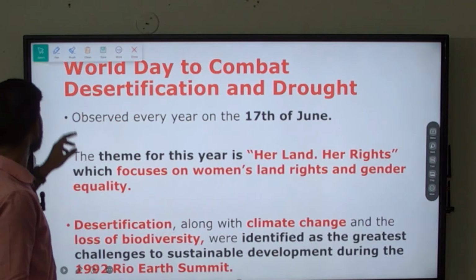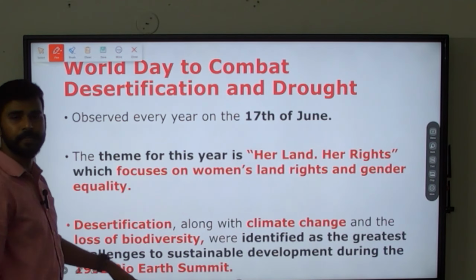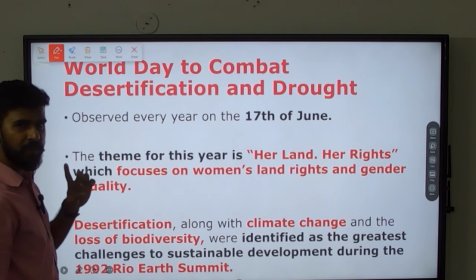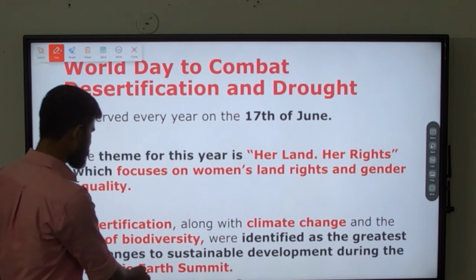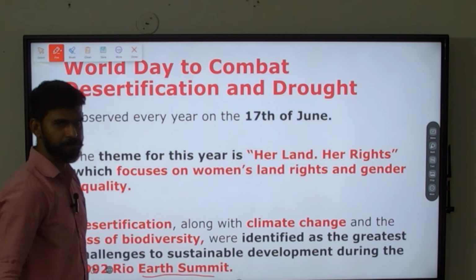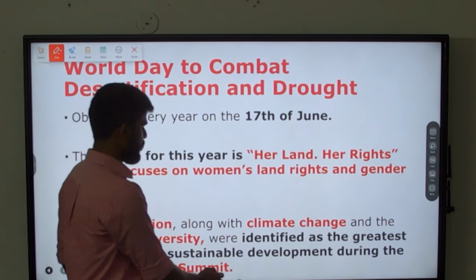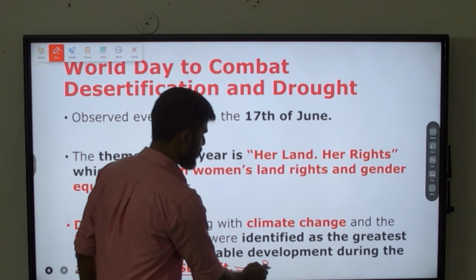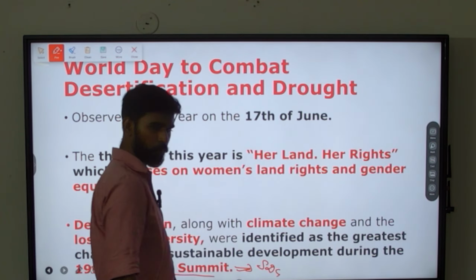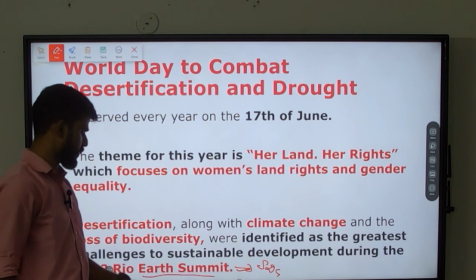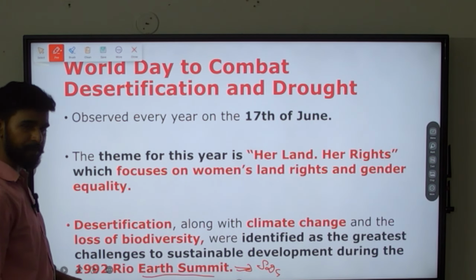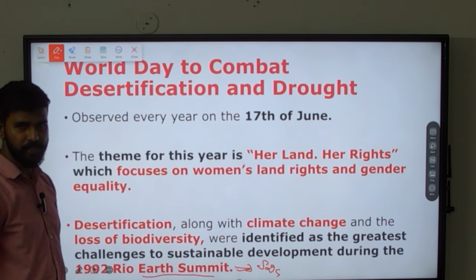Now we'll move to the conventions related to desertification. In our previous session, I think in the last session, we discussed the Earth Summit. We discussed that with respect to Sustainable Development Goals. This Earth Summit focuses on sustainable development, and when did that happen? In the year 1992 in Rio de Janeiro, Brazil.